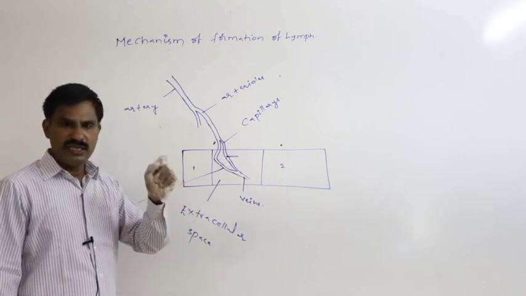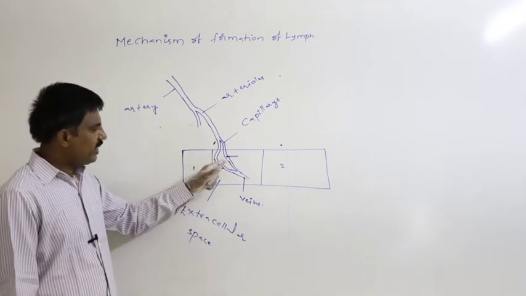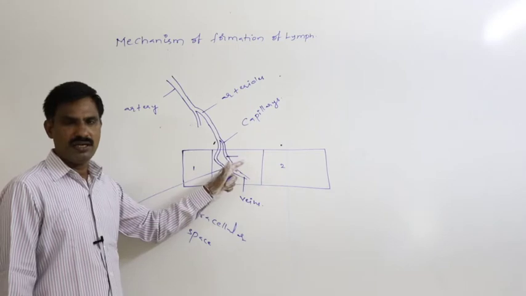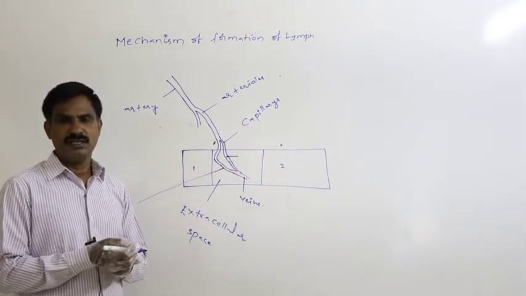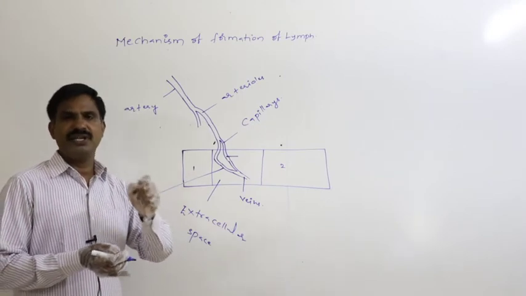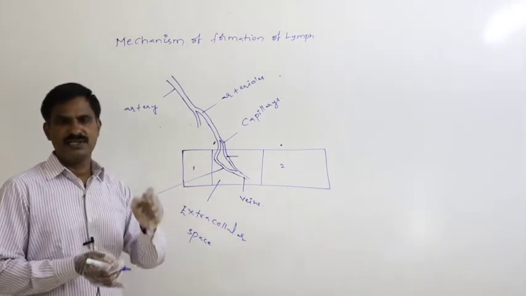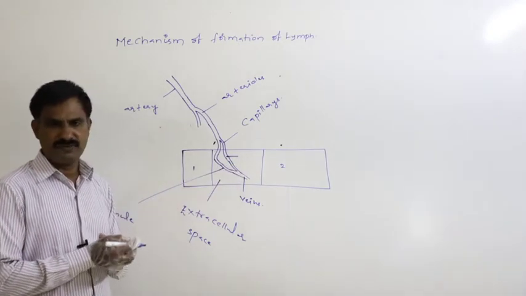Due to the increased blood hydrostatic pressure, this blood is subjected to filtration through the capillary wall. In that way, blood plasma, dissolved material and small sized proteins get filtered into the surrounding space.